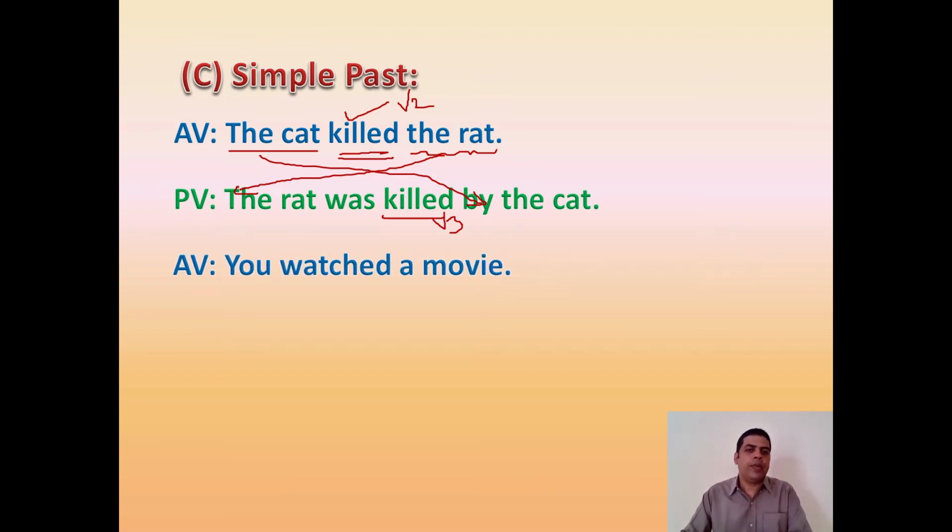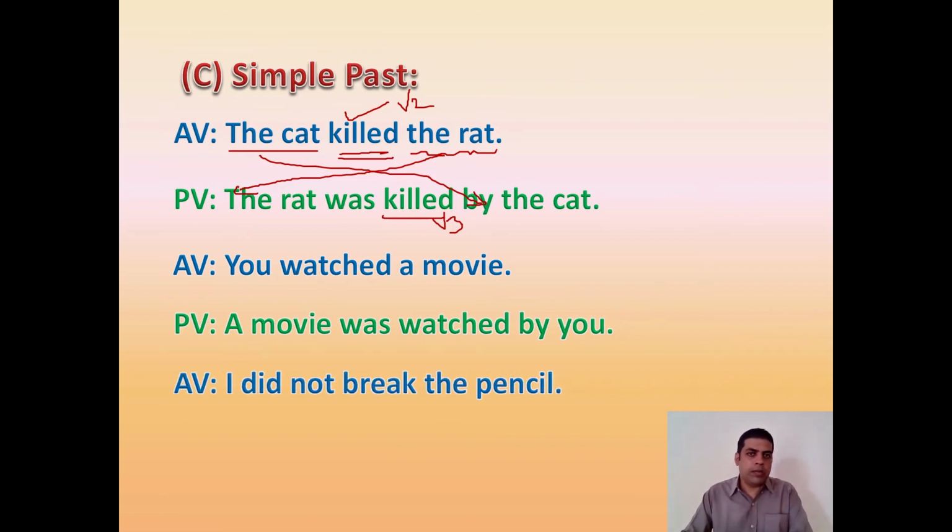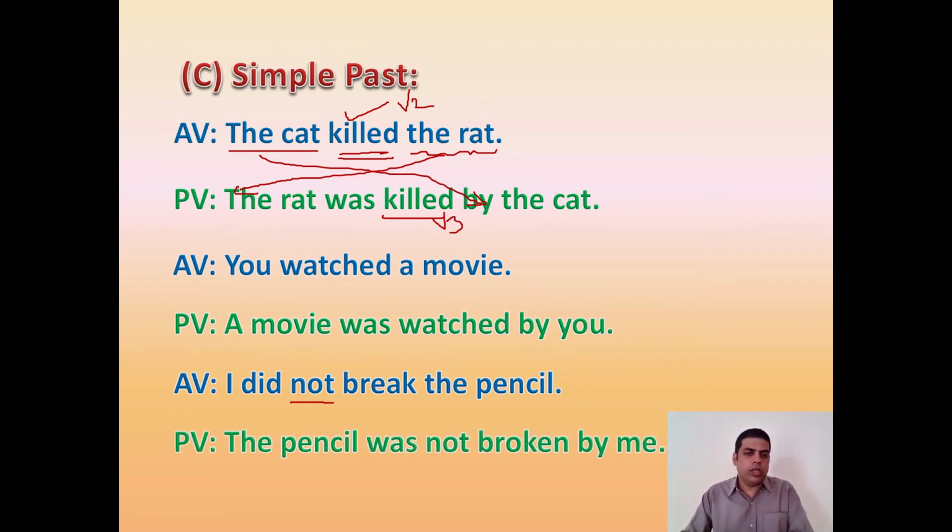Next question for you is, you watched a movie. Now converting that one in the same pattern will be: a movie was watched by you. Last example from simple past is, I did not break the pencil. Again, negative "not" is coming. So what you will be doing is, in between the auxiliary verb and main verb, you will be introducing the word "not" while converting it into passive form. So the answer will be: the pencil was not broken by me.